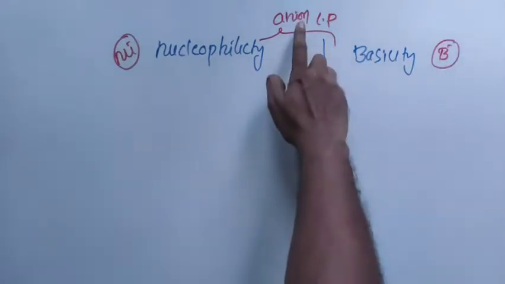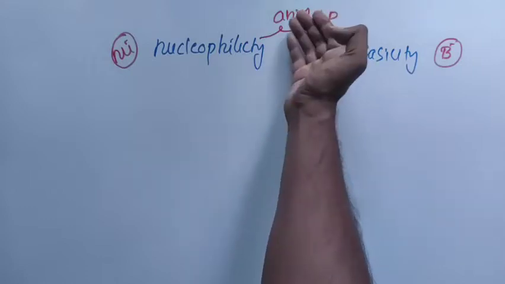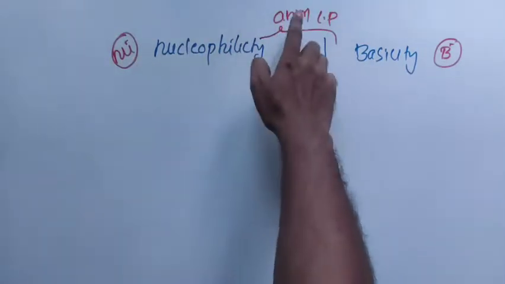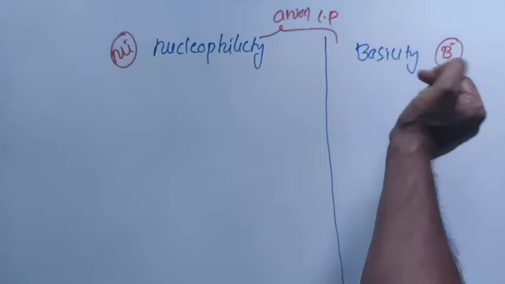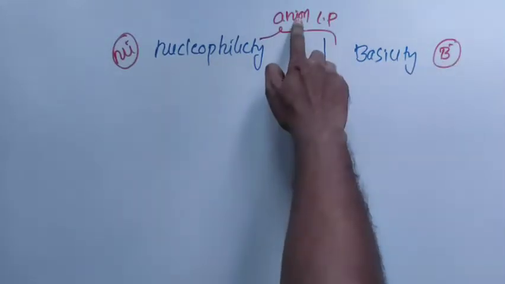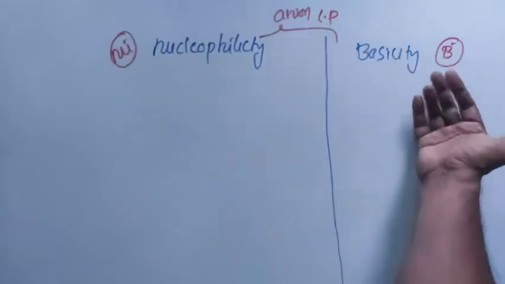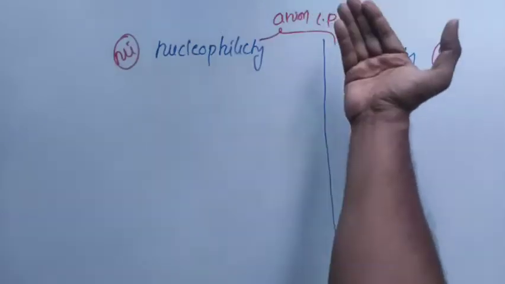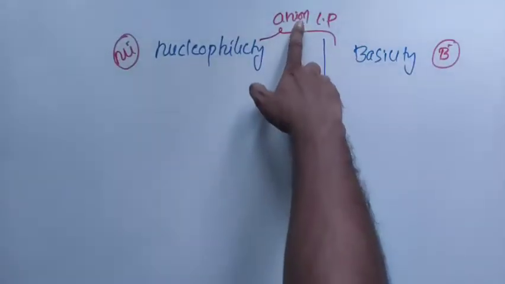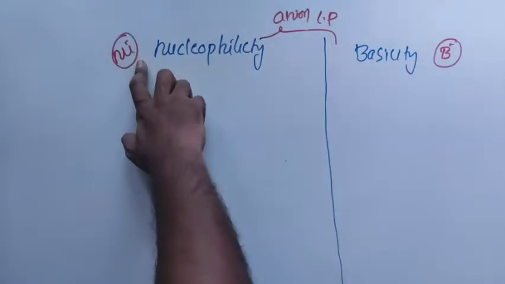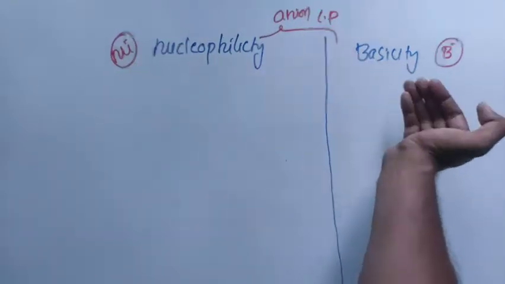This is like a human being who can do business, and can also be a father at home, depending upon where he is. Similarly, an anion can behave like a nucleophile, and can also behave like a base.